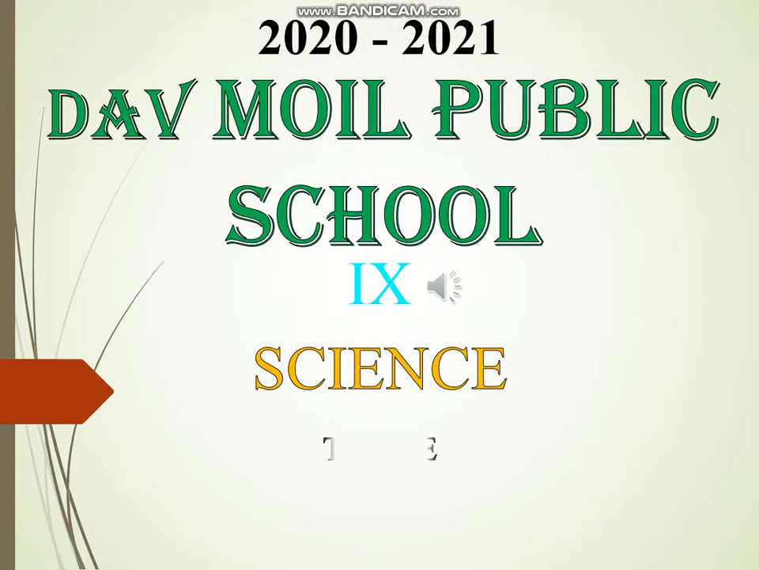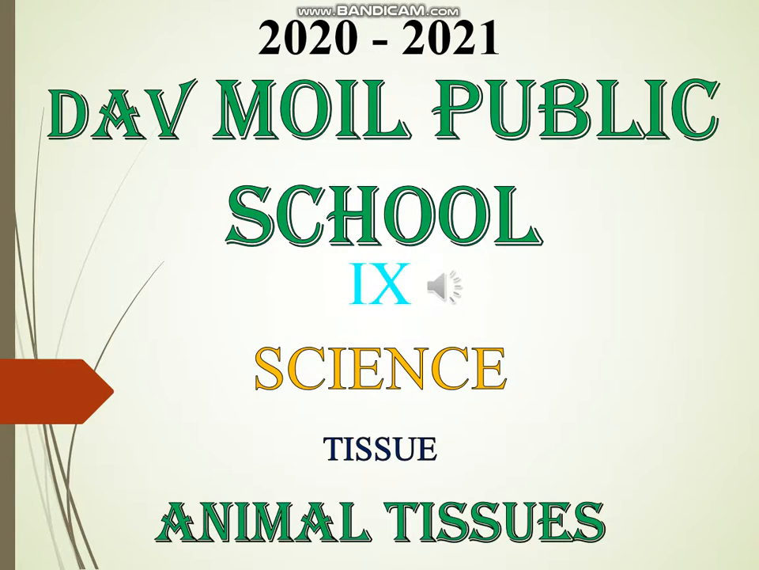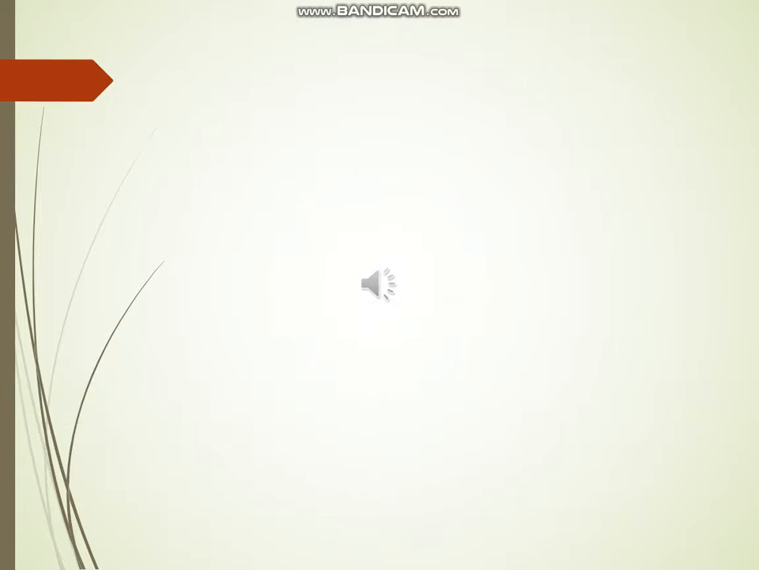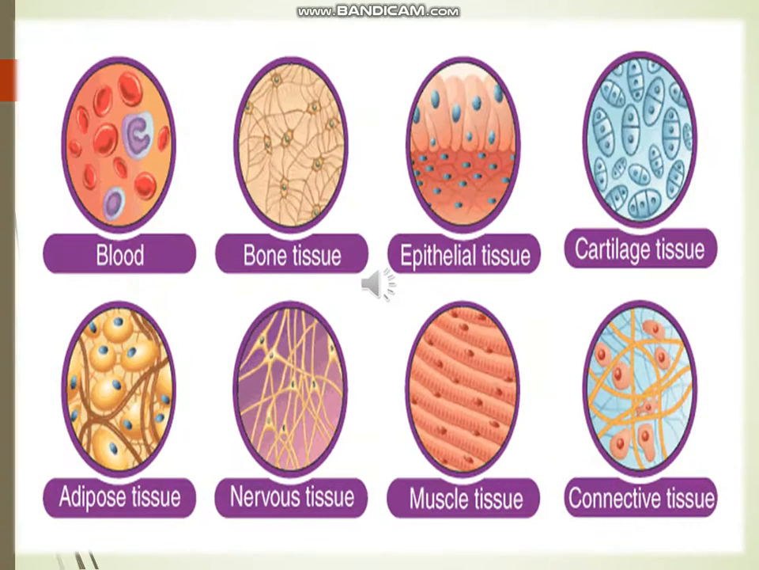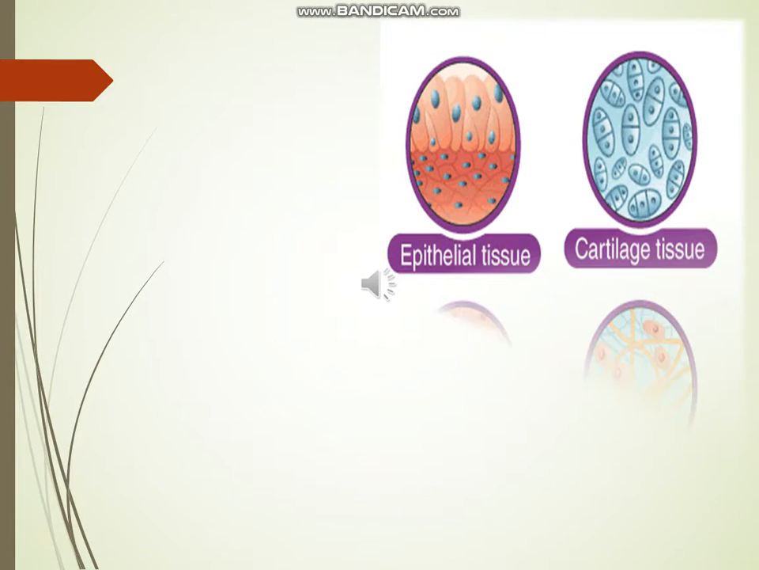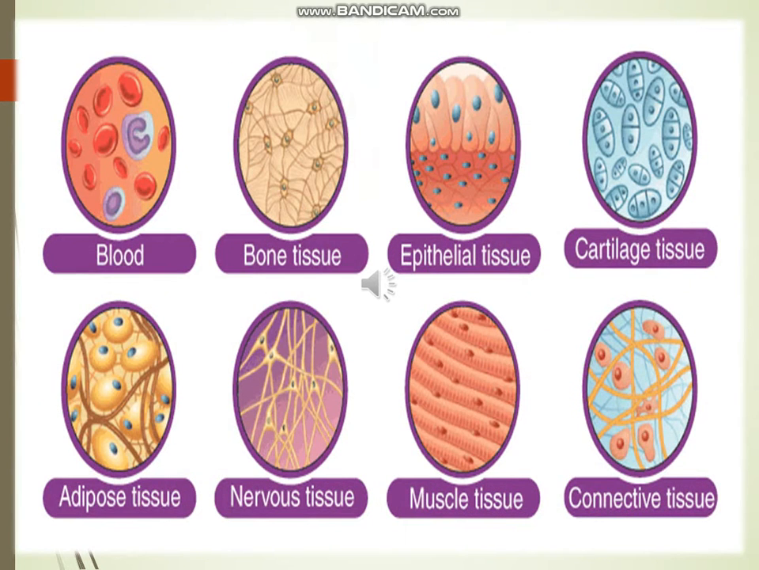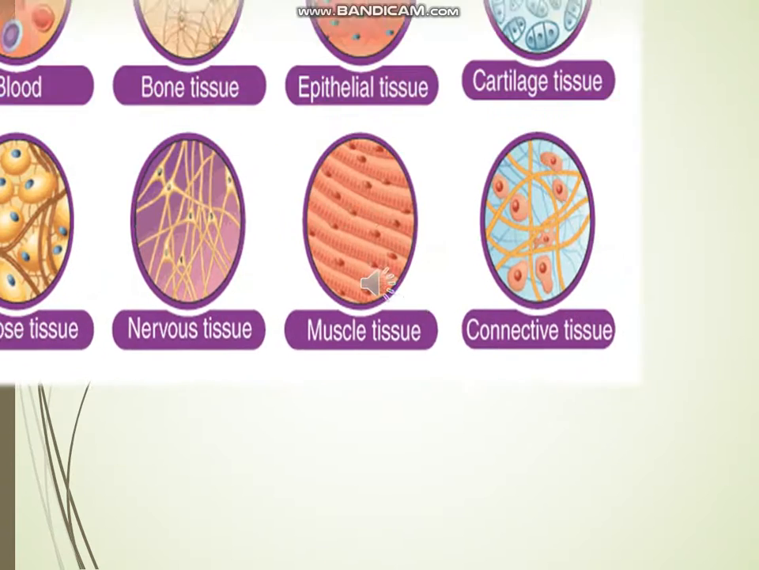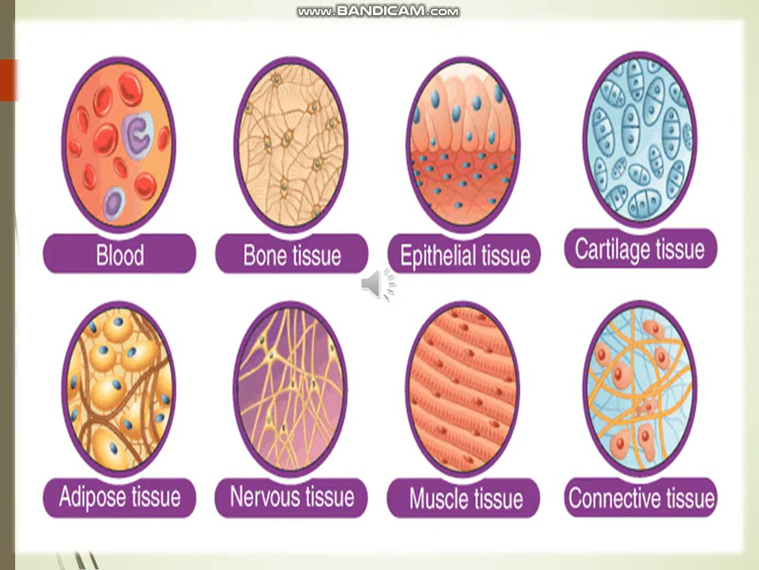Our today's topic is animal tissues. The animal cells are grouped together to form animal tissues. These tissues vary in their structure, function, and origins. The animal tissues are divided into epithelial, connective, muscular, and nervous tissues. Let us have a short view on each of the types of animal tissues in some detail.